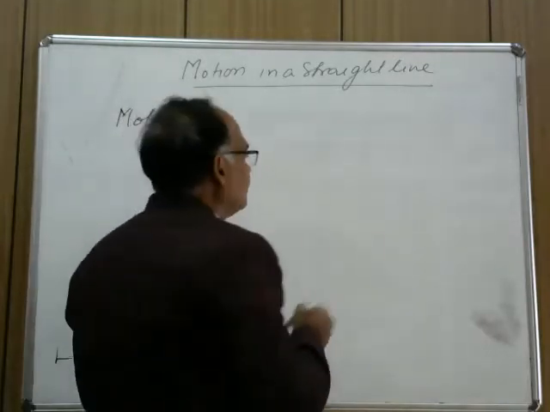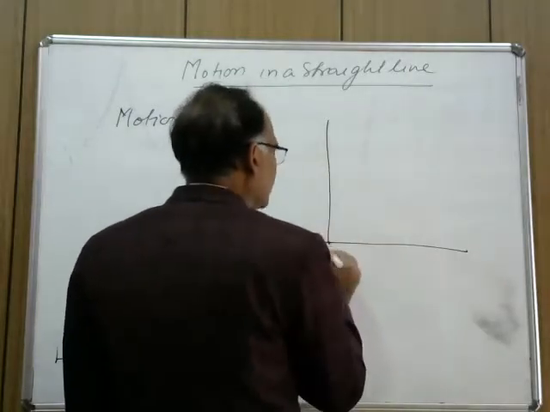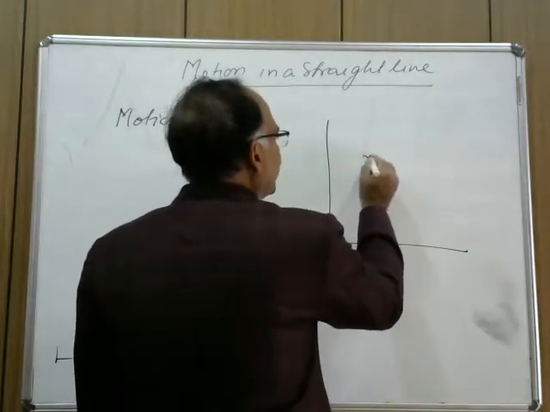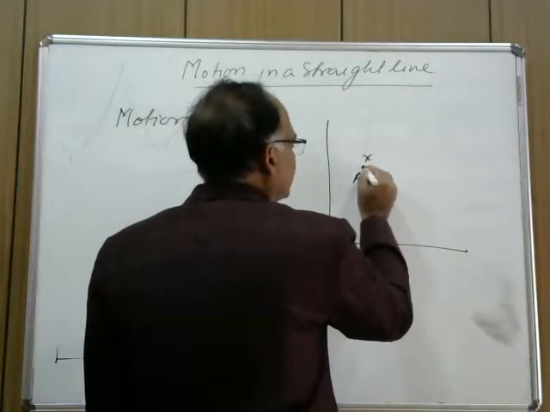For example, there is an origin, this is point X, and A is a body.